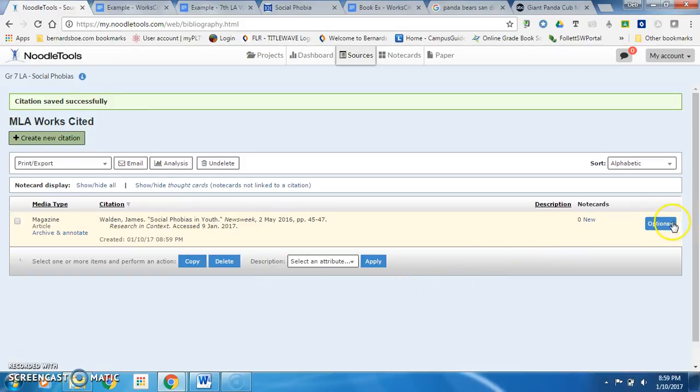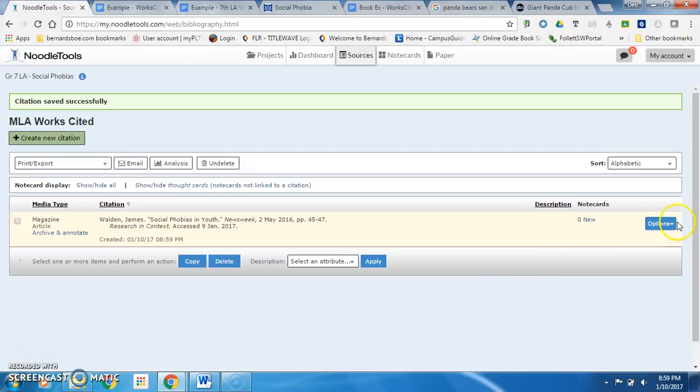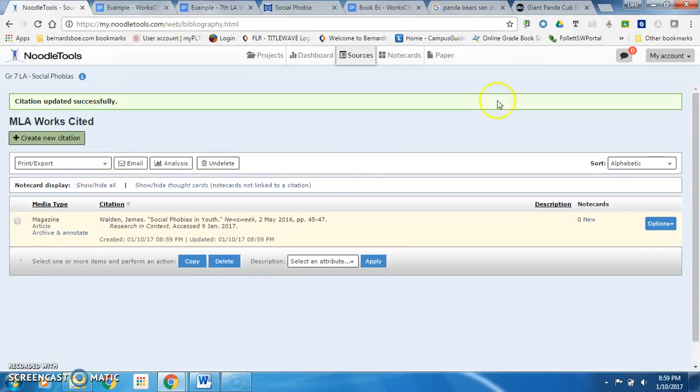Some things to point out on this screen. There's an Options drop down here. One of the things you can do is edit this citation. If you click Edit, let me try again. If you click Edit, there we go. It takes you right back to the input screen, and you can make any changes you need to, and then click Submit again. And it will update any changes you made.